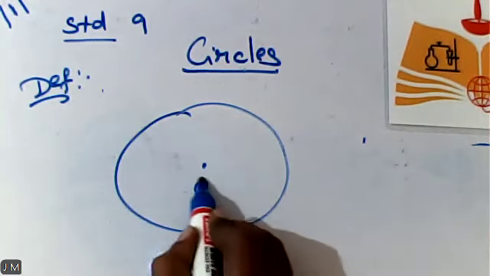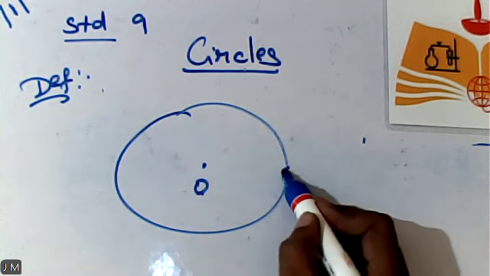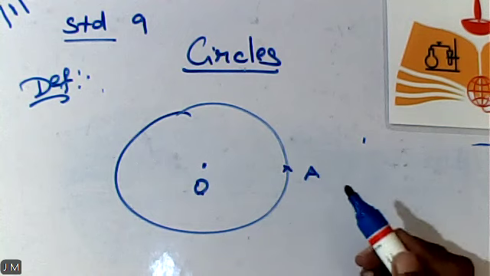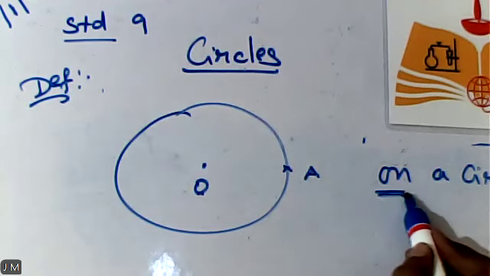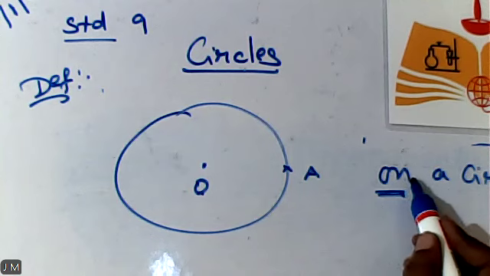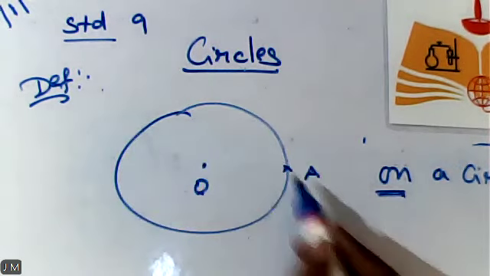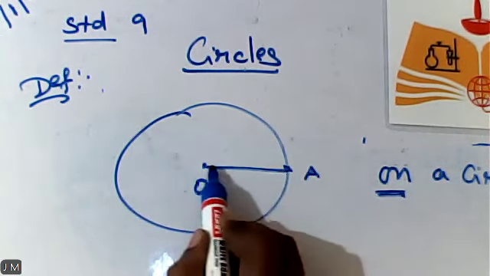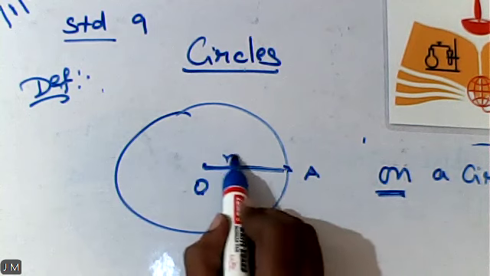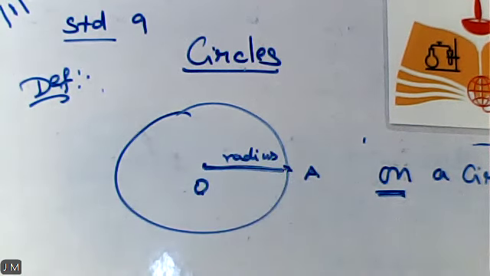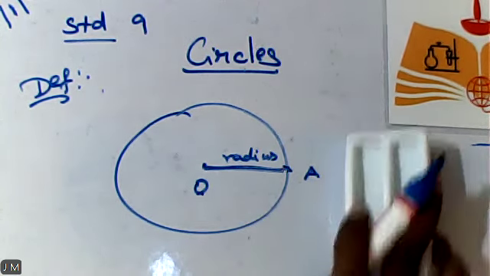O is a fixed point. The name of the fixed point is nothing but the center of a circle. Let us consider any point on a circle. What is the meaning of the words on a circle? It is the boundary of the circle. So we are supposed to use prepositions appropriately. On a circle is nothing but on the boundary of a circle. Now try to connect these two things. From the center to any point on a circle is called what? Radius. Okay. Sure. Next. So here this is called a radius. Now you may have some doubt.